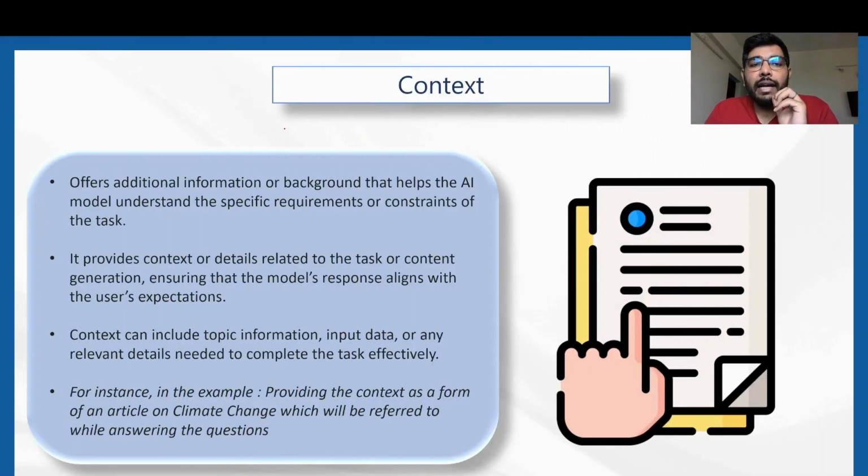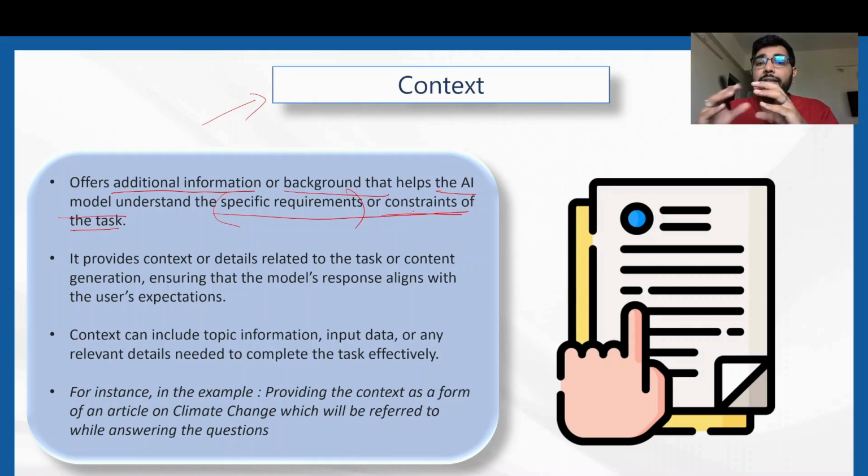Coming to the second one, that is context. Context offers additional information or background that helps the AI model understand the specific requirements or constraints of the task. In our example, we wanted to build a chatbot that answers any questions related to climate change, but the constraint was that it should only answer given the context. The context is a document that has all the information related to climate change and related topics such as pollution, etc., right? So it basically gives the specific requirements or constraints.